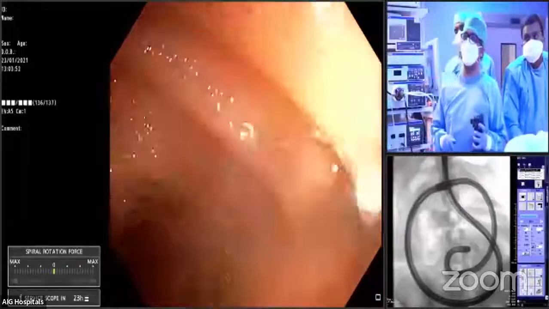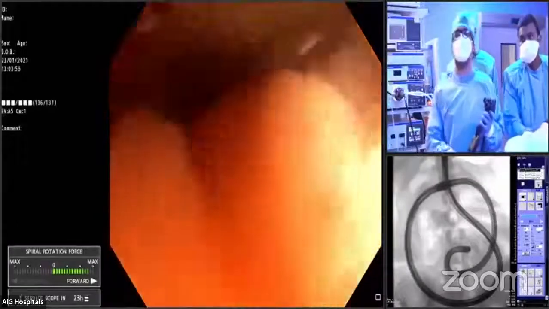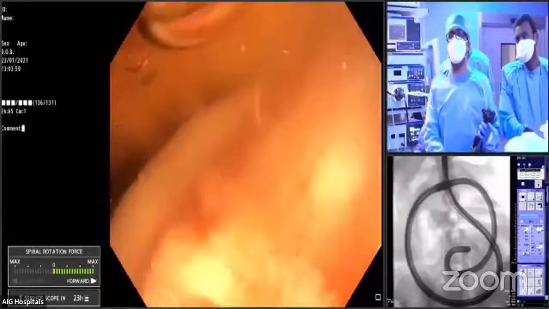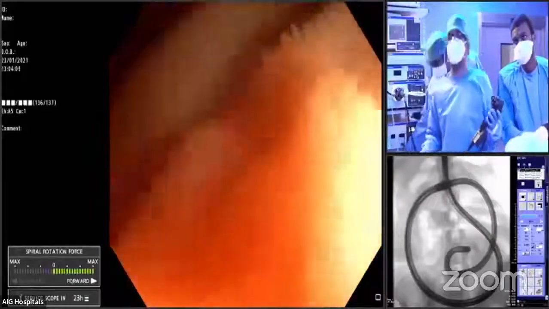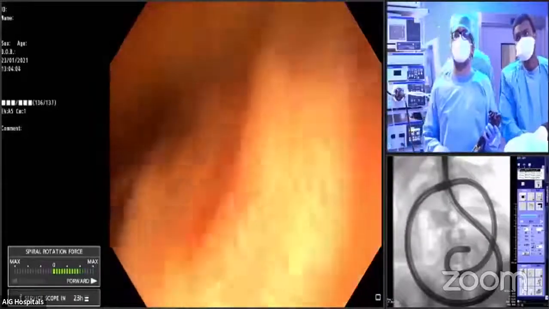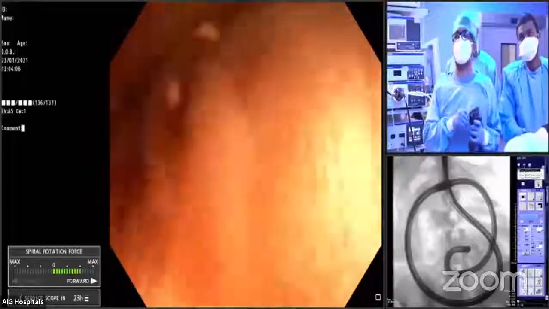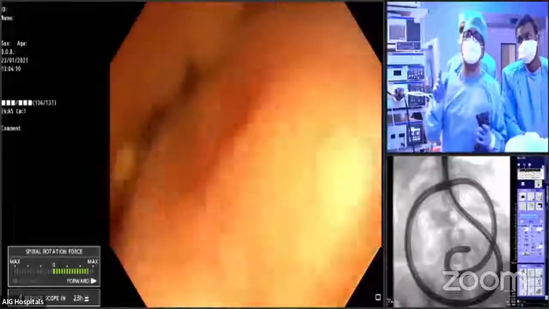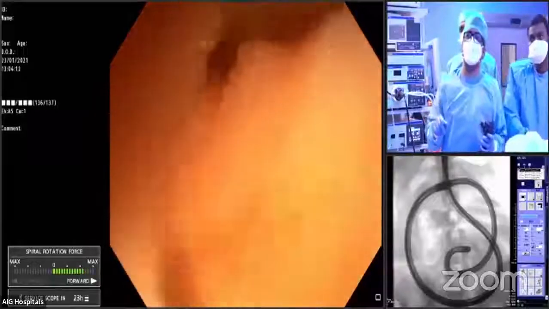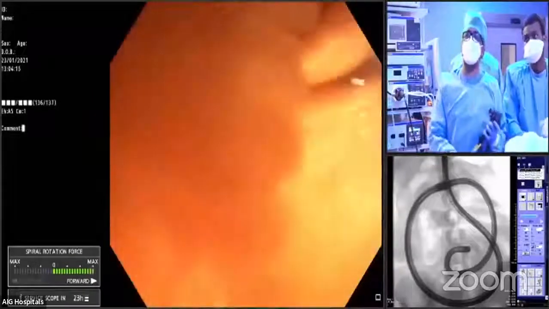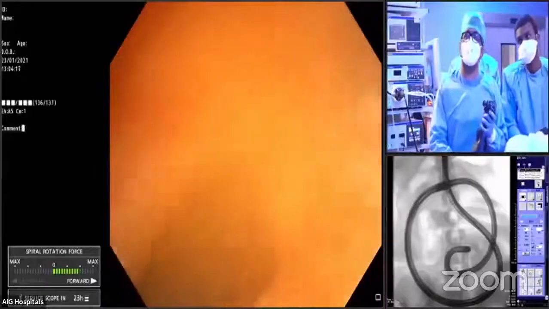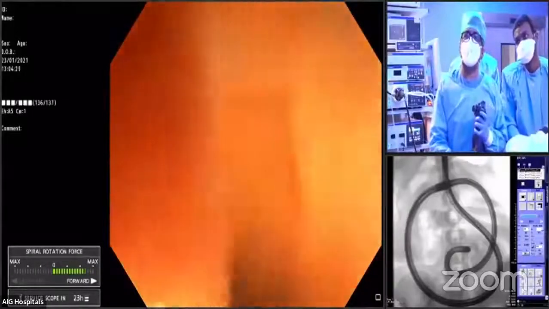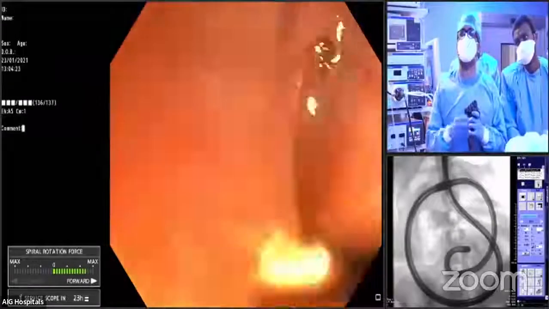So we do around 18 to 20 mm Savary-Gilliard dilator for the esophagus, because this overtube is 3 centimeters wide, and sometimes the esophagus, if it is not pliable, or there are some subtle webs over there, may cause obstruction, and your scope will not progress. To overcome that, you preemptively dilate in all cases.